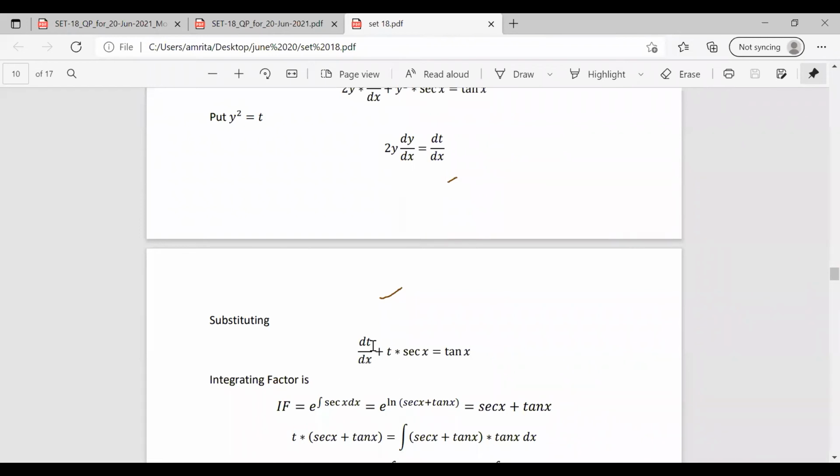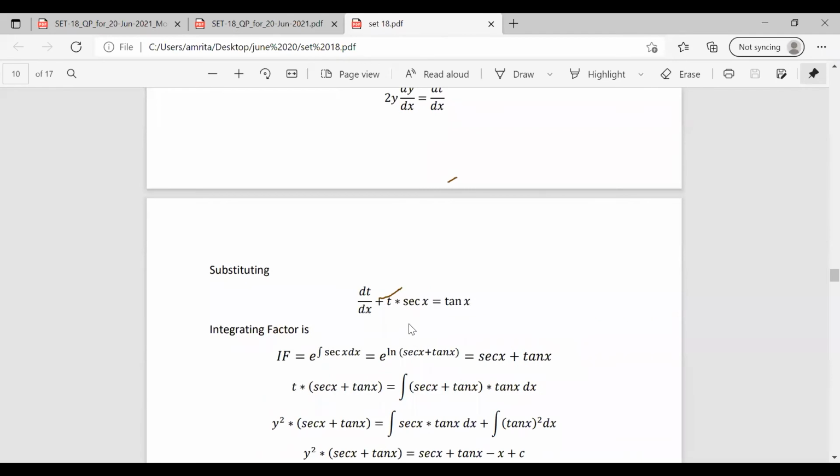We know the concept that dy by dx plus p of x into y equals q of x. Using that equation, we will find the integrating factor. The integrating factor is equal to e raised to the integral of p of x dx. Here sec x is p of x and tan x is q of x.